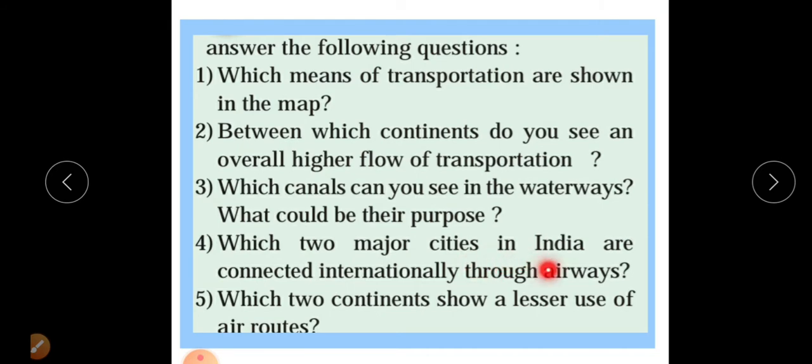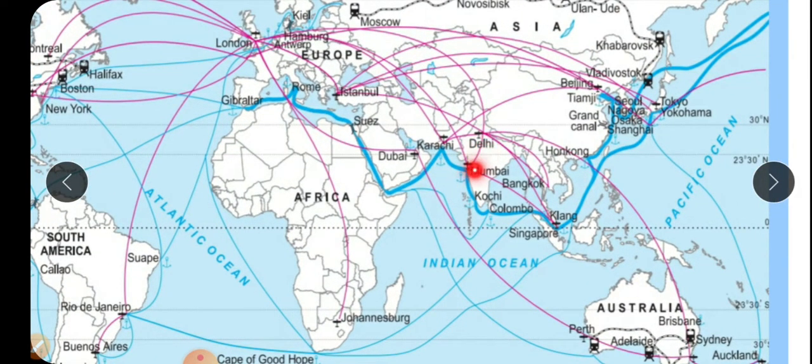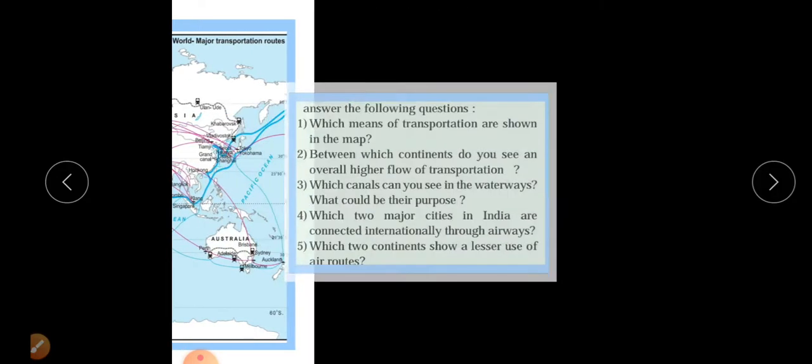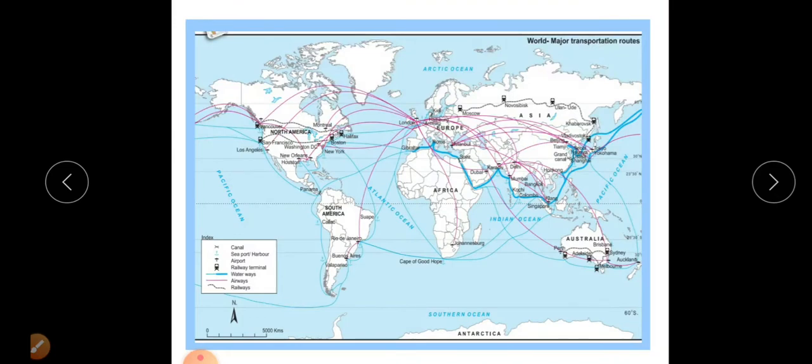Which two major cities in India are connected internationally through the airways? Obviously Mumbai and Delhi. These two cities are connected to the world through air transportation. Which two continents show the lesser use of air routes? We can observe very few air routes related to the South American and African continents.